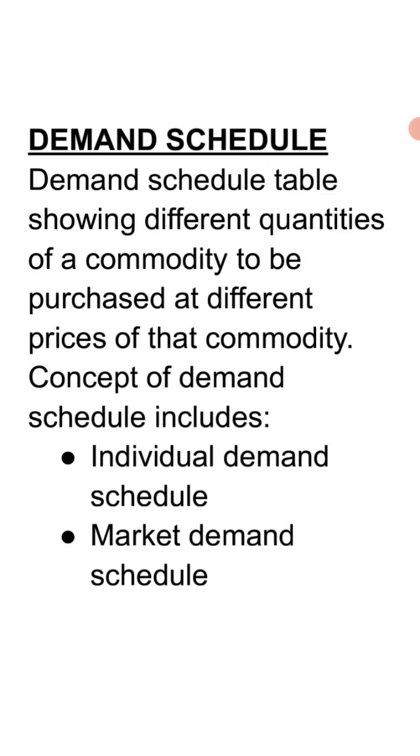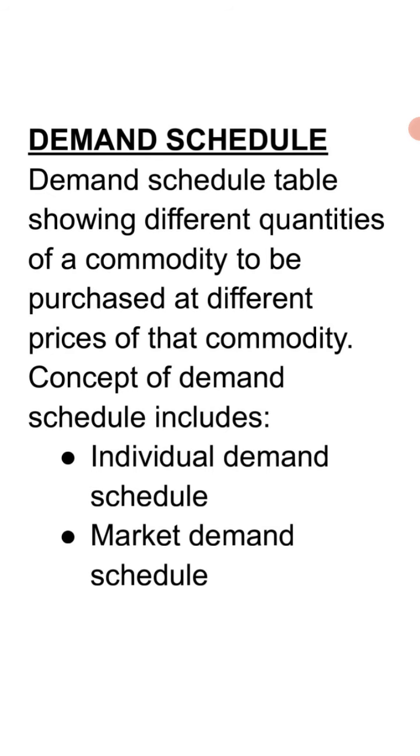There are no different prices and no different quantities, only one certain price and one certain quantity corresponding to that. Now the next topic is the demand schedule. What is that? It is a table or tabular presentation showing the different quantities of a commodity to be purchased at the different prices of the commodity. So simply, when we show the different prices and the desire of the consumer in the form of a table, it is known as the demand schedule.